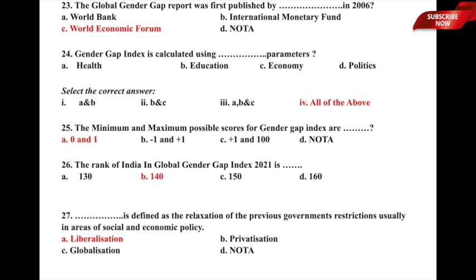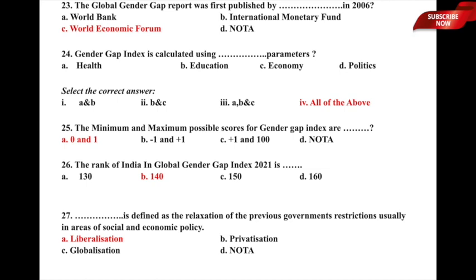The rank of India in Global Gender Gap Index 2021 is dash. So a current affairs sort of a question. The rank of India in Global Gender Gap Index 2021 is A, 130, B, 140, C, 150, and D, 160. So here the correct answer is option B, 140. So the rank of India in Global Gender Gap Index is 140. So option B is the correct answer.